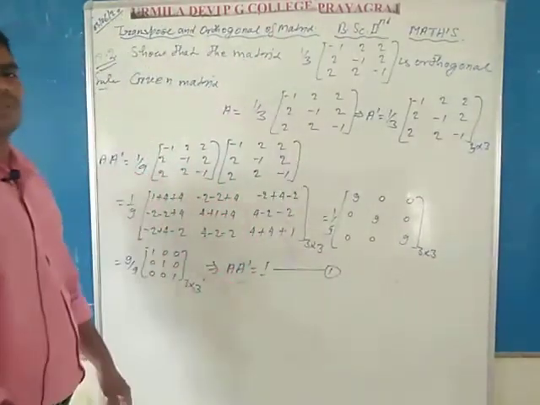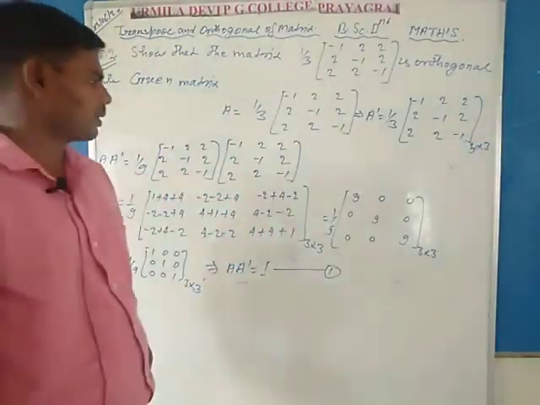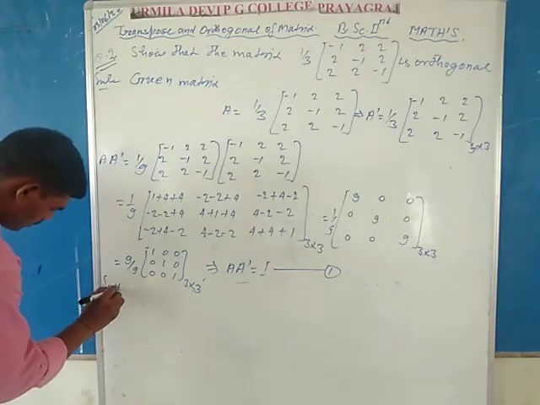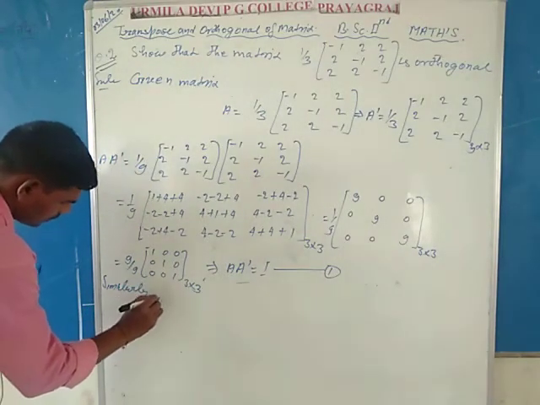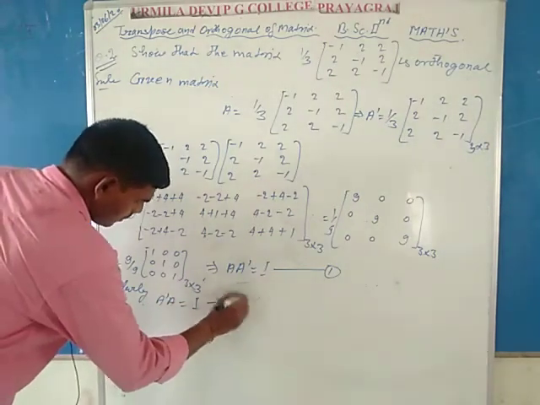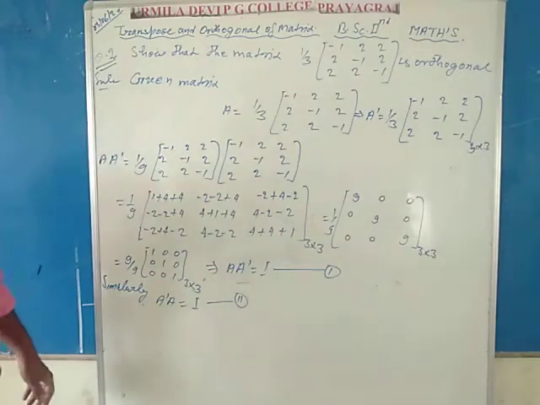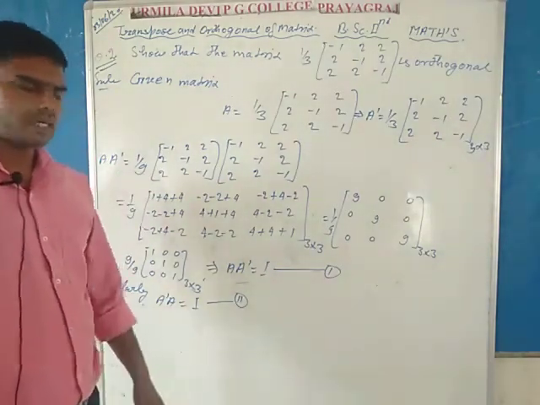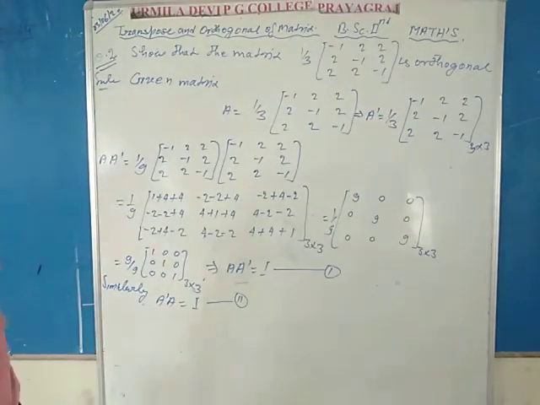In the same way, you can calculate the value of A dash A. Similarly, A dash A is equal to the identity matrix, represented by the third equation. So in the first step calculate A A dash, and in the second step calculate A dash A.